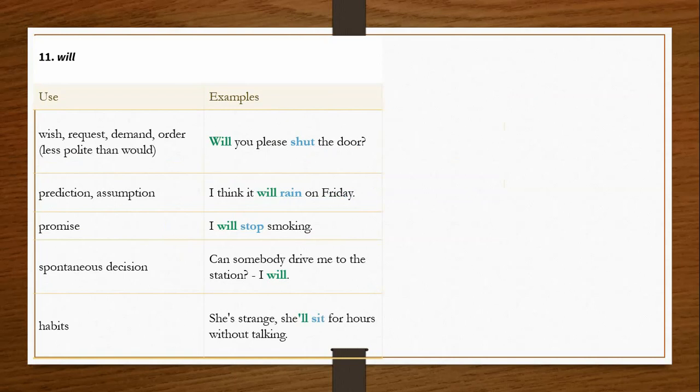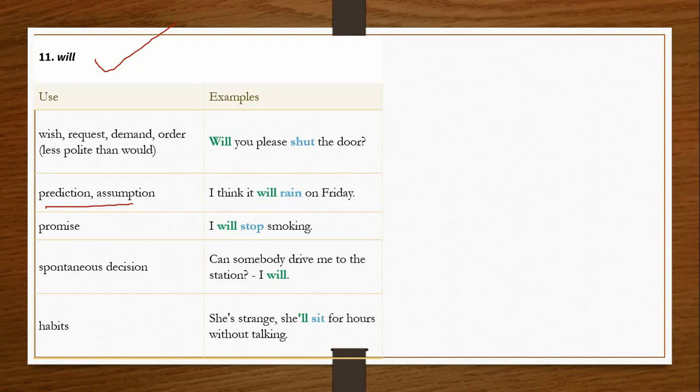Now, prediction, assumptions: I think it will rain on Friday. So this is for predictions and assumptions. Promise: I will stop smoking. Spontaneous decision: can somebody drive me to the station? I will. For habits: she is strange, she will sit for hours without talking. So in order to express habit, we use will.